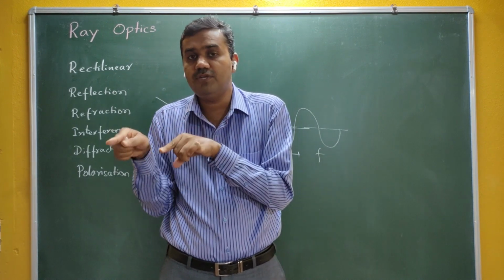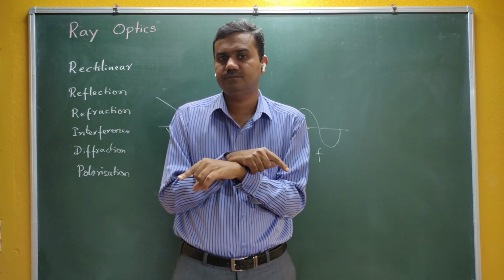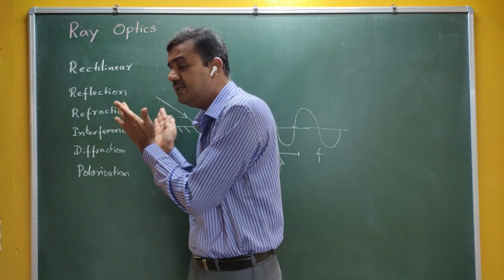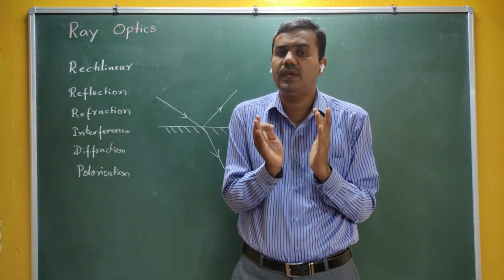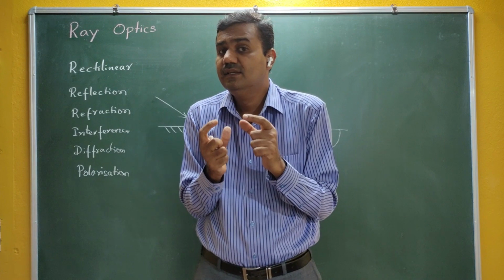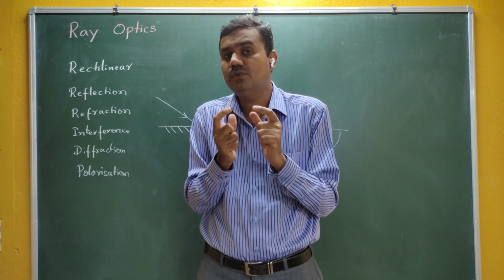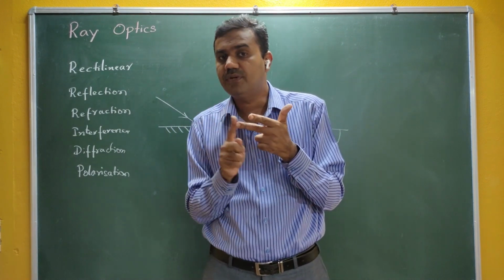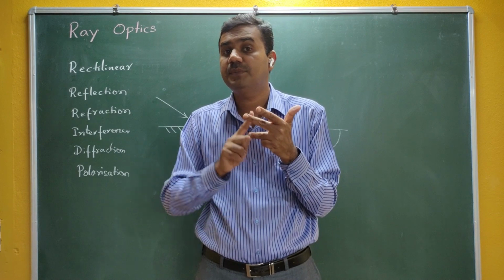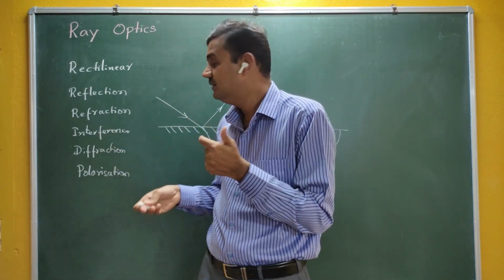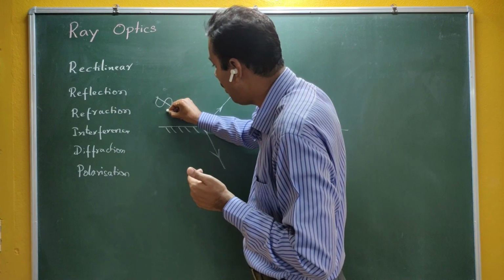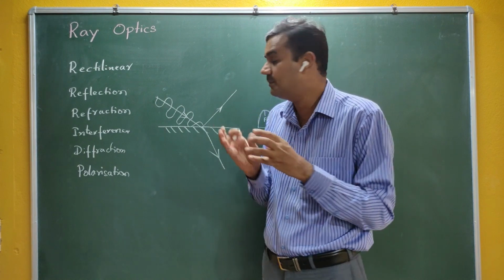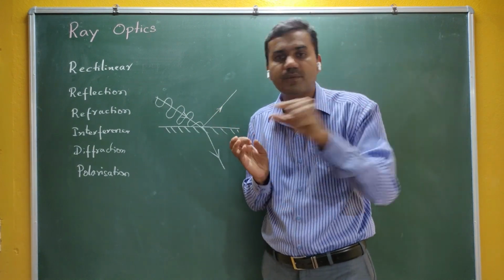Now, two light waves should have the same frequency. They should have zero or constant phase difference. Therefore, interference takes place between two waves which have the same frequency. That means to explain interference, I must know the physical nature, like the amplitude of the two waves, the frequency of the two waves, the phase difference between the two waves. Therefore, to explain interference, I have to draw the physical nature of light. That means I have to draw it in terms of a wave.